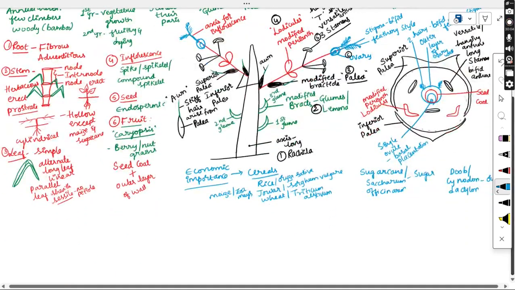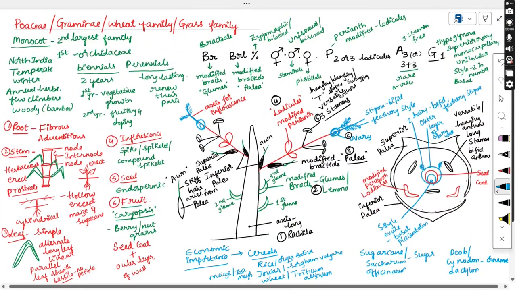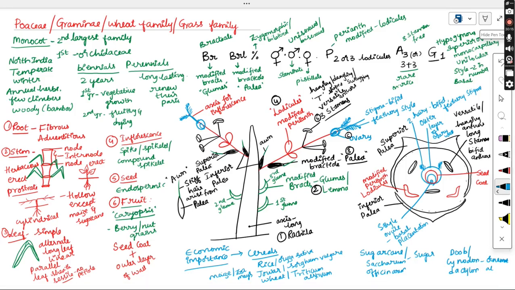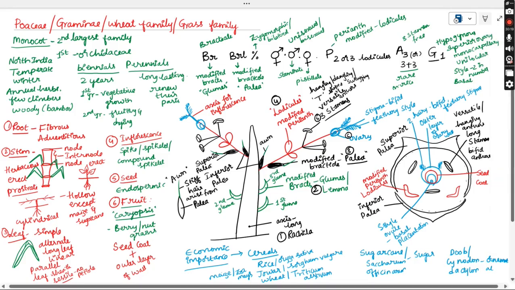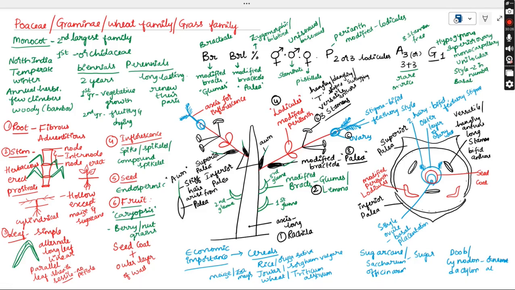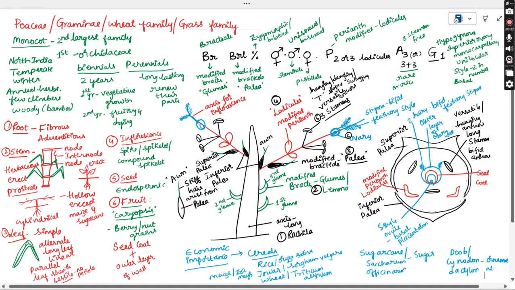All these plants are mentioned here. So these are the ornamental plants which come under the Poaceae family. So this is quite easy if we just focus on how they are modified and into what they are modified. So the economic importance and all the characteristics of the morphological characters were also mentioned in this video.